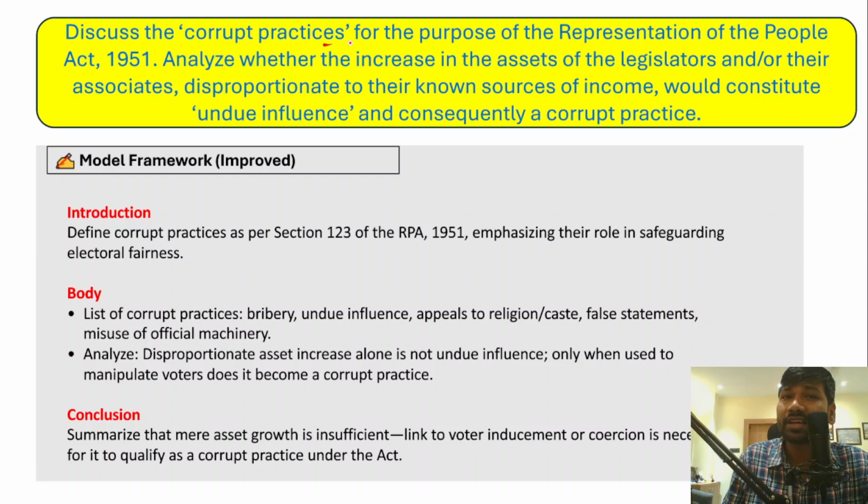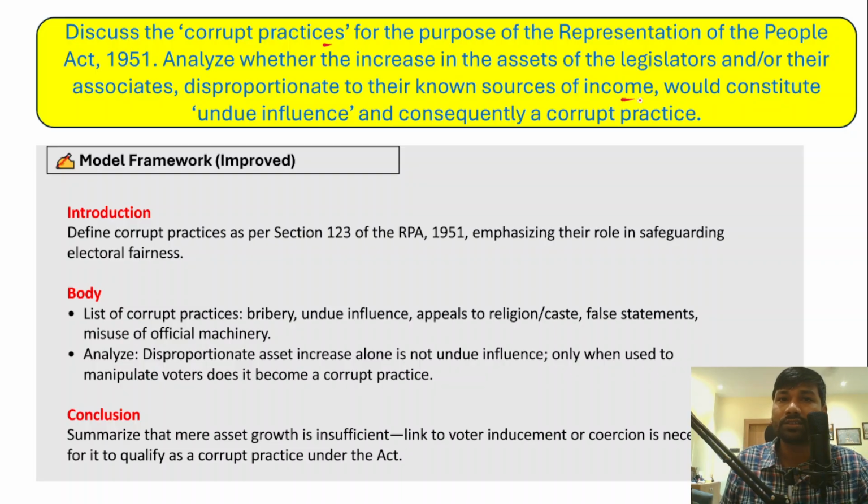Now in this context, analyze whether the increase in the assets of the legislators and their associates, imagine a legislator whose assets have increased disproportionately compared to the known sources of income, would constitute undue influence or consequently a corrupt practice.